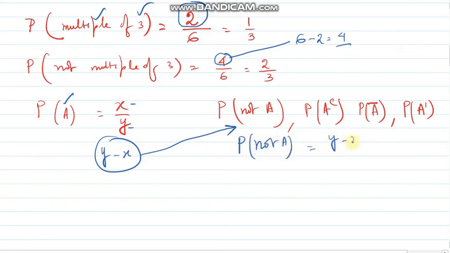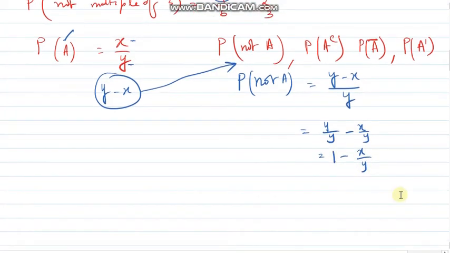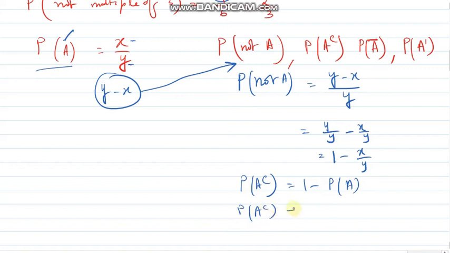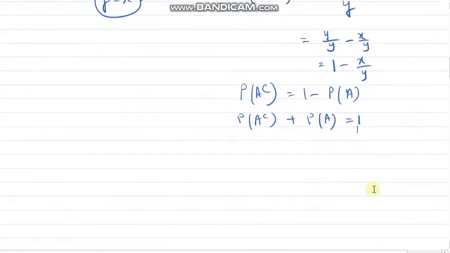That will be (y minus x) divided by y, that is y divided by y minus x divided by y, that is 1 minus x divided by y. What was x divided by y? That was P(A). So we can write the probability of A complement equals 1 minus P(A), and moving P(A) to this side: the probability of A complement plus the probability of A is always equal to 1.